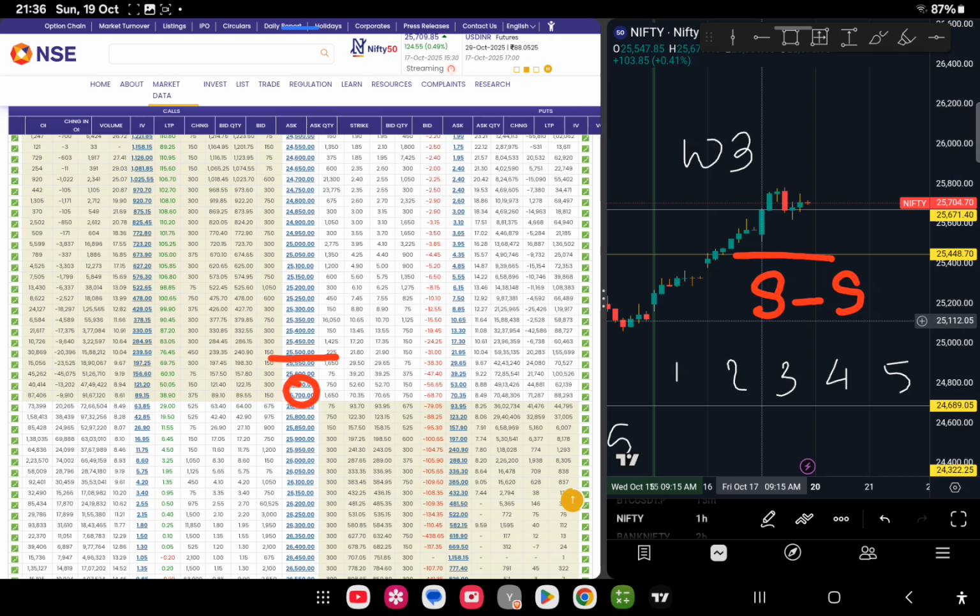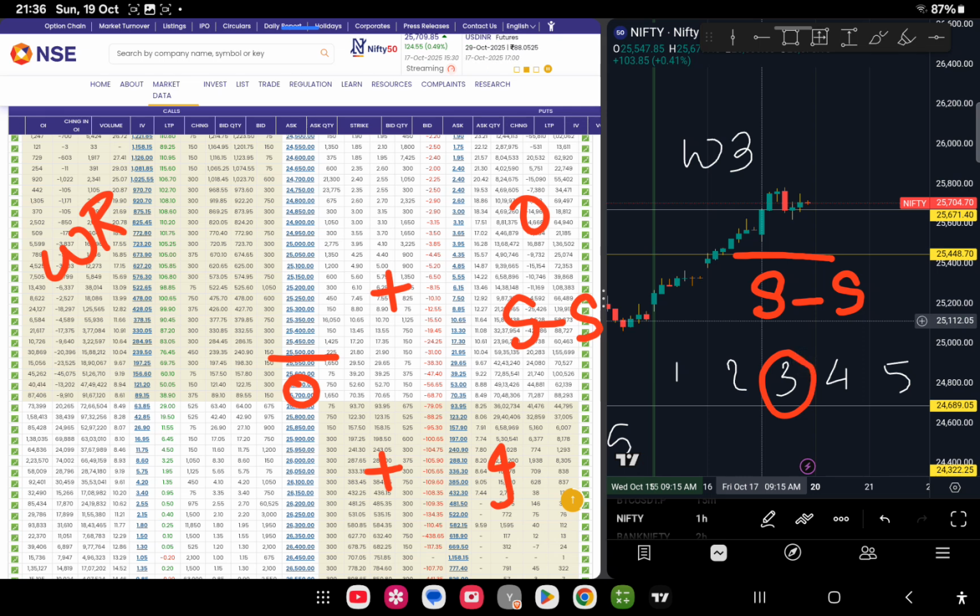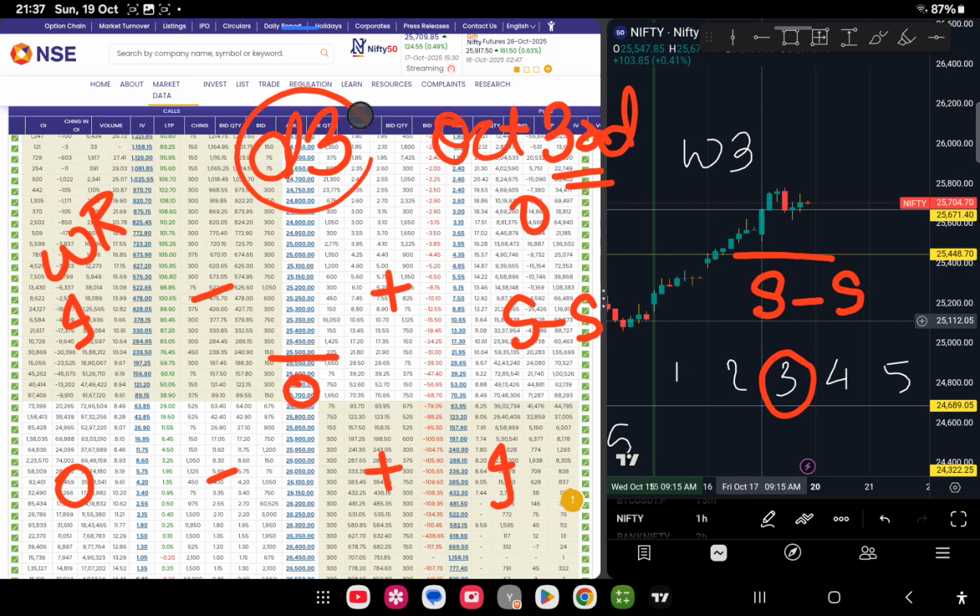Strong support means it is positive decay for OTM and ITM. And it's a weak resistance and it's day 3, so still decay has time. So there is negative decay on the ITM and OTM. So this is for October 3rd week, day 3 for Nifty.